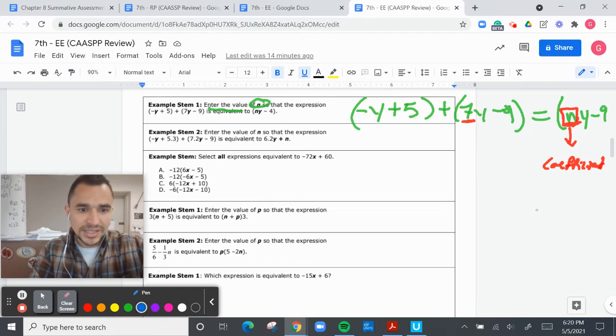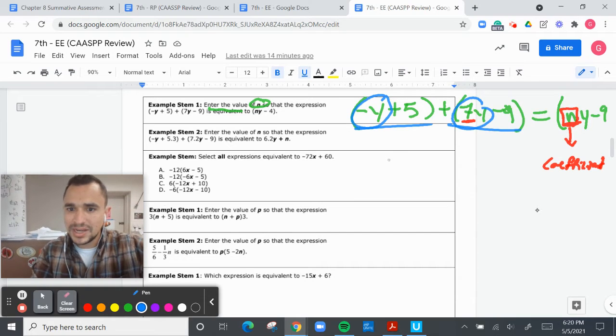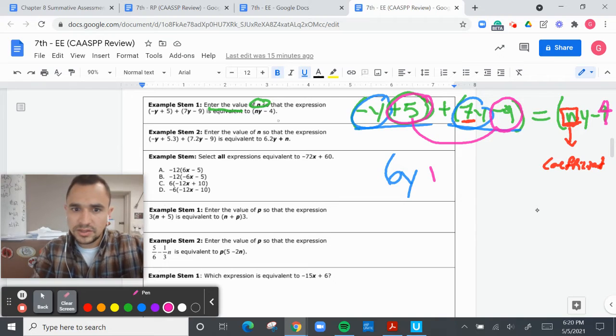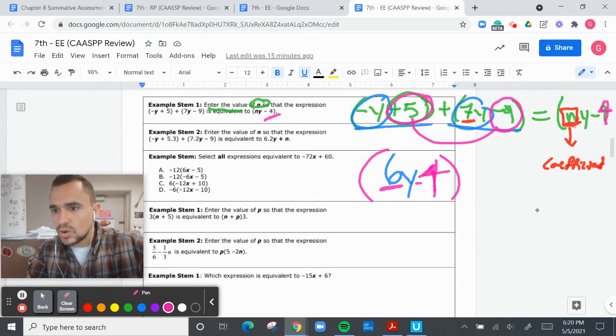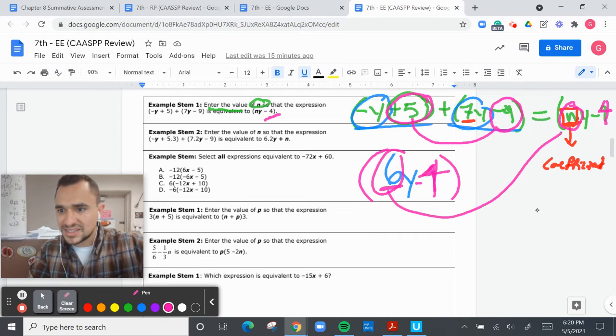All right, so let's try this out. Let's go ahead and reduce this and this down. So we have a negative y and a 7y. That should be 6y. And then we have 5. I should use pink. So we have 5 and negative 9, which will equal, oops, that's 4 right here. This is a 4. That's going to equal negative 4. So we have 6y minus 4. That's just ugly, but that's 6y minus 4. So what is this n going to equal? Well, the n represents the 6. That's the coefficient. So 6y minus the 4, because this is a 4.